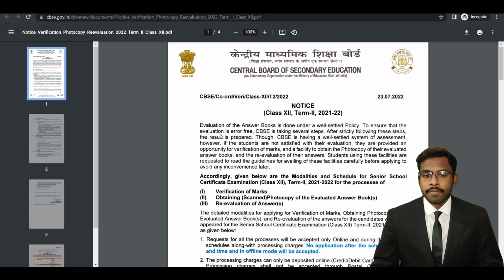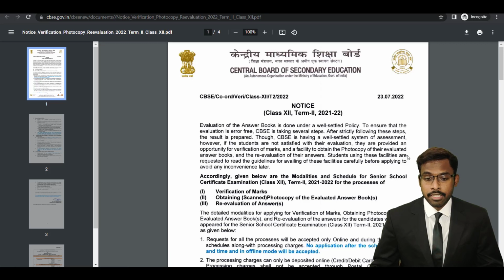So let's get started. First and foremost, CBSE is saying evaluation of answer booklets is done under a well-settled policy. To ensure that the evaluation is error-free, CBSE is taking several steps. After strictly following these steps, the result is prepared, okay? Now, though the CBSE has a well-settled system of assessment, if students are not satisfied with their evaluation, they are provided with an opportunity for verification of marks and a facility to obtain the photocopy of their evaluated answer booklets as well as the reevaluation of their answers.